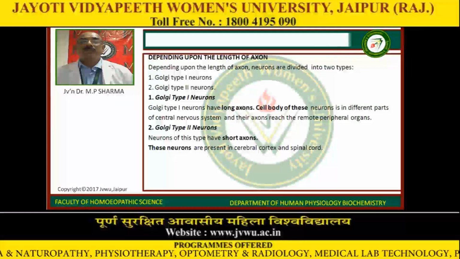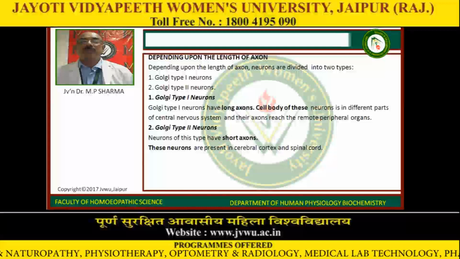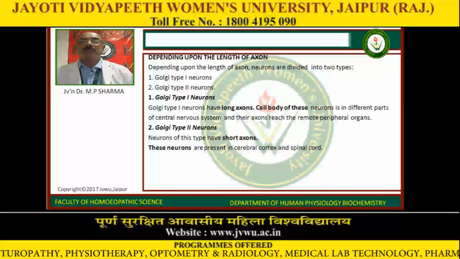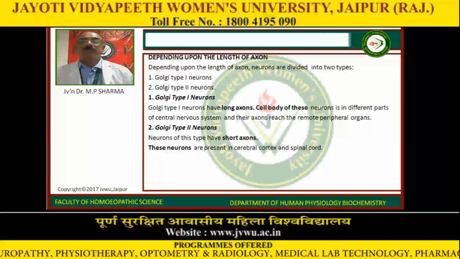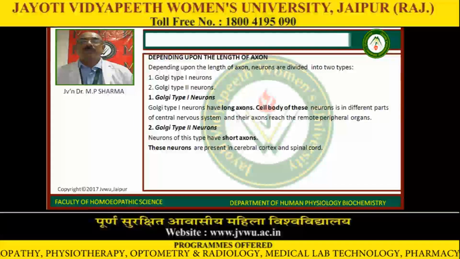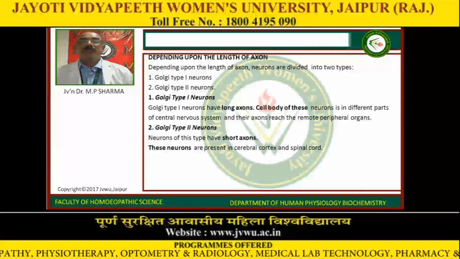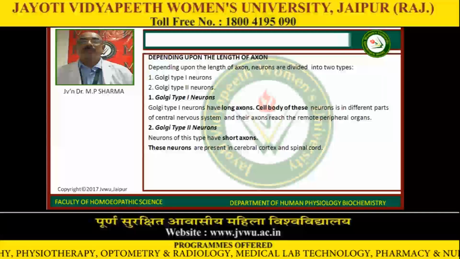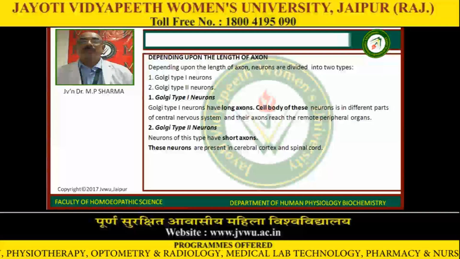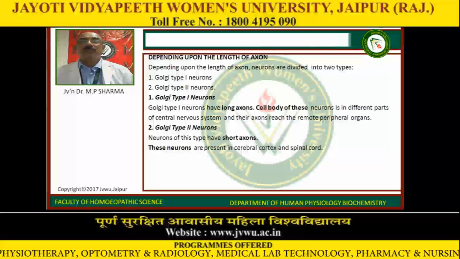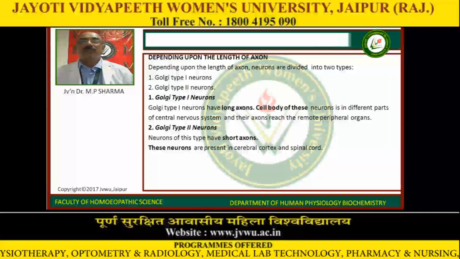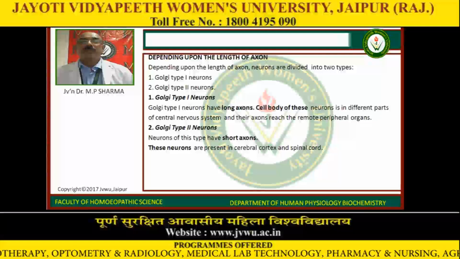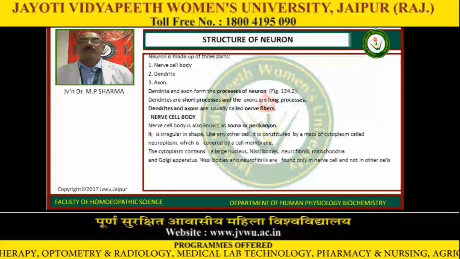Now, depending upon the length of the axons, neurons are divided into two: Golgi type 1 neurons and Golgi type 2 neurons. Golgi type 1 neurons have long axons. The cell body of these neurons is in different parts of the central nervous system, and their axons reach the remote peripheral organs. Golgi type 2 neurons have short axons, and these neurons are present in the cerebral cortex and spinal cord.